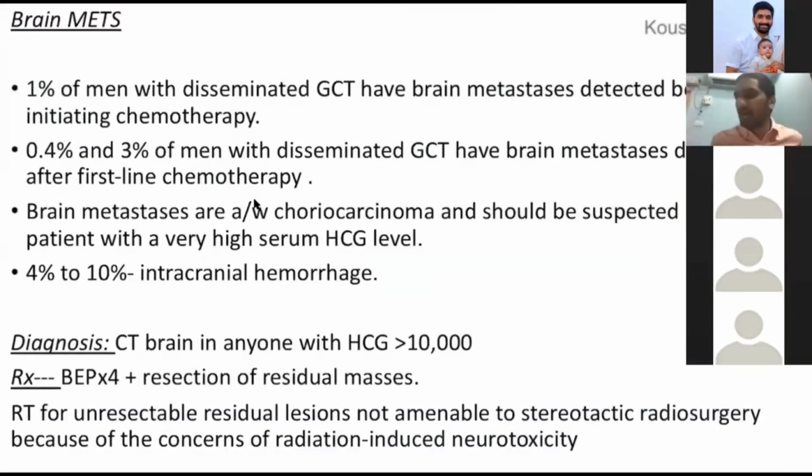To finalize, the last slide for the day is how to handle brain mets. Brain mets, as I told you, you have to do CT scan in any patient having an HCG more than 10,000. Treatment is 4 cycles of BEP. It is just like an advanced germ cell tumor. 4 cycles of BEP plus neurosurgical resection of the residual mass.